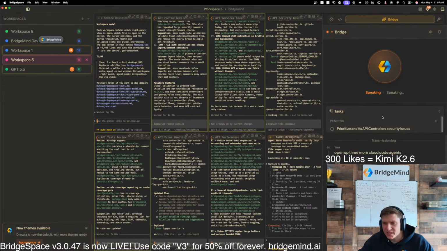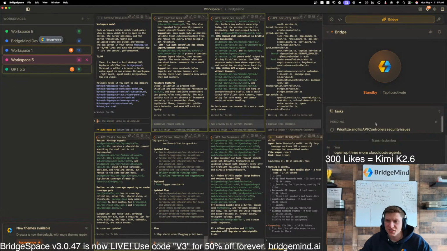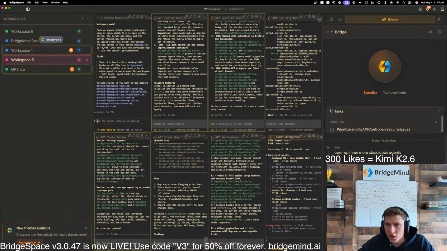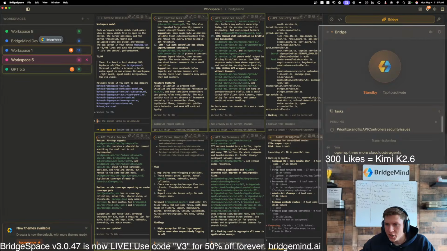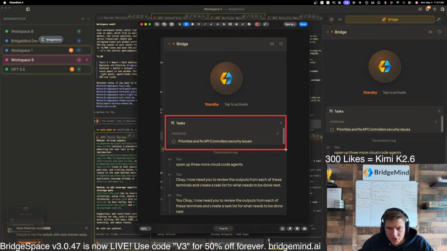8 items from the reviews, all pending. Okay, so this is the task list. Let's do check one, the panel here. What's first? So you guys can see this task list. You see how it has really small spacing here? That's just one bug that I'm noticing here. So let's fix that. Let's take this, and I'm just gonna do CleanShot X. I'm gonna do a little section around here.